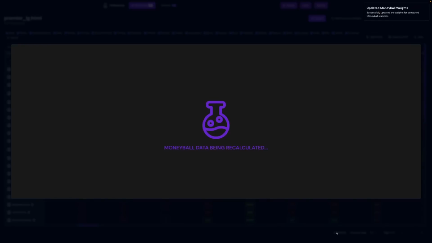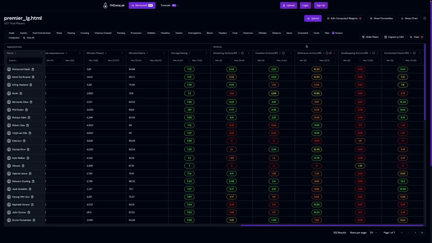Your Moneyball data will then be recalculated with the updated weights being applied, which will update the computed stat values for each player in your list. When any computed stat weights have been updated from the default, you will be notified of these changes in multiple places to help you keep track of these changes.